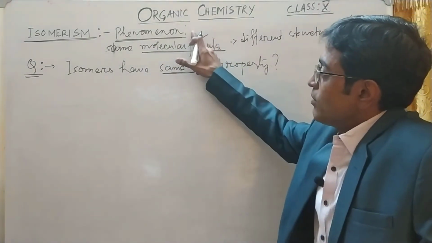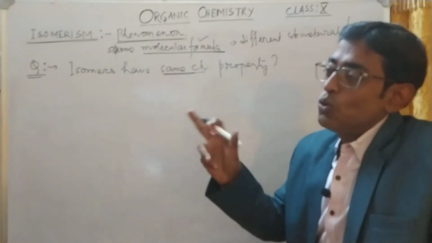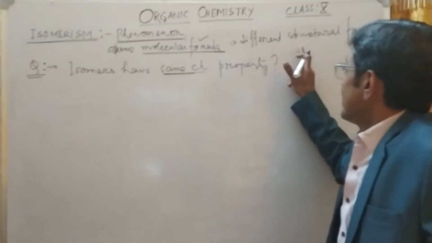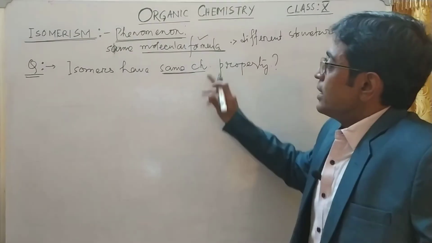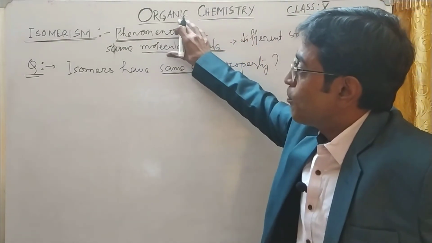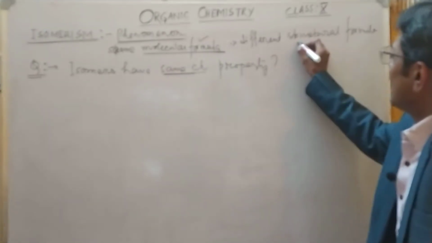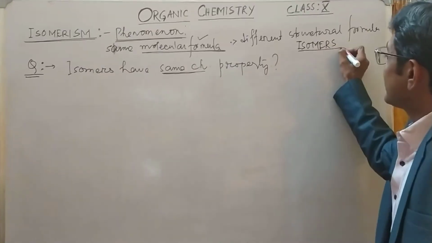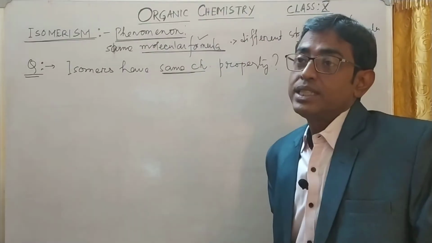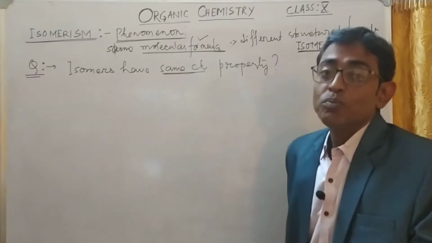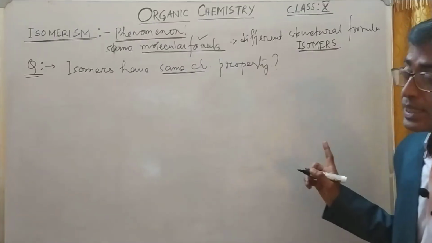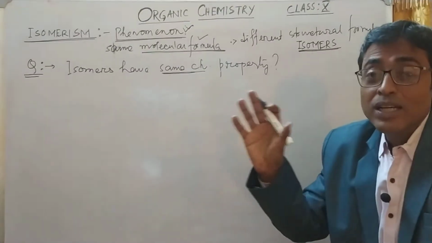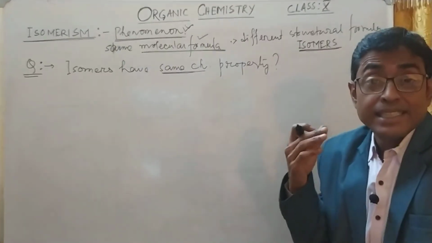Remember, isomerism is a phenomenon of two or more molecules existing with the same molecular formula but different structural formula, and the different things formed by isomerism are known as isomers. In the exam, read the question very properly to see whether they have asked isomerism or isomers. Isomerism is the phenomenon and isomers are the different structures that exist in the world.